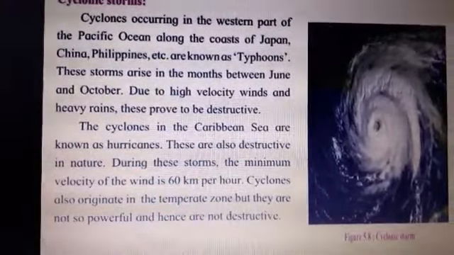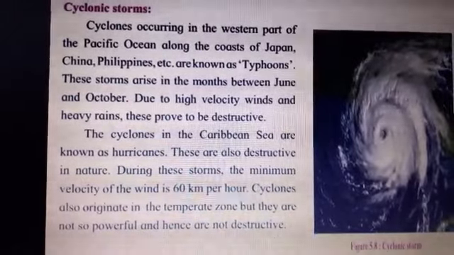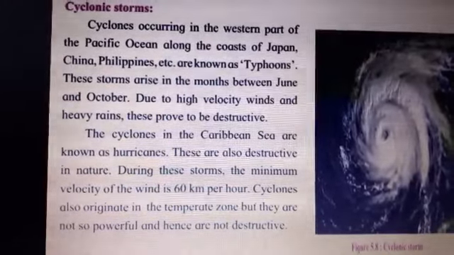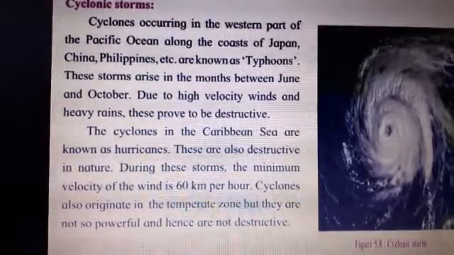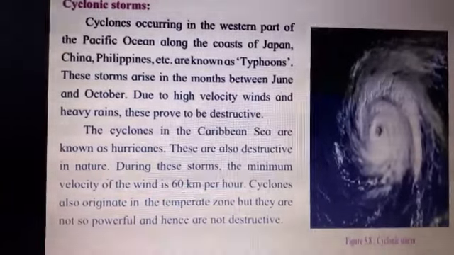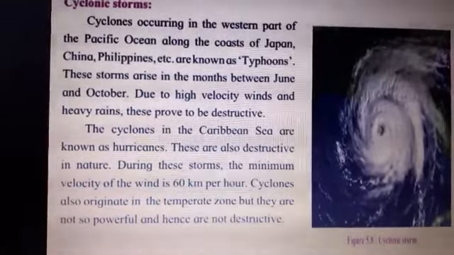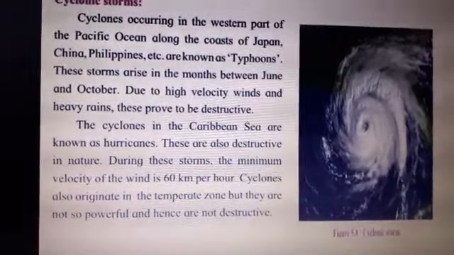I hope you remember there are 3 zones on the surface: torrid zone, temperate zone, and the frigid zone, right? So in the temperate zone, when the cyclones are there, they are not very powerful and they are not destructive, means they do not cause a lot of loss of the life and the property of the people. I hope this is clear.